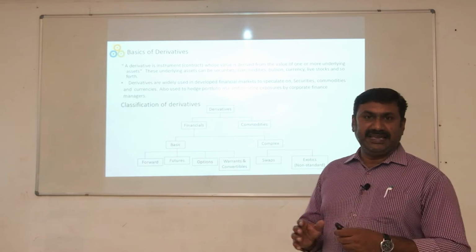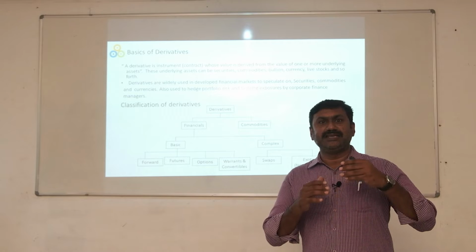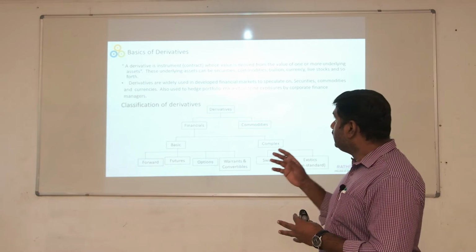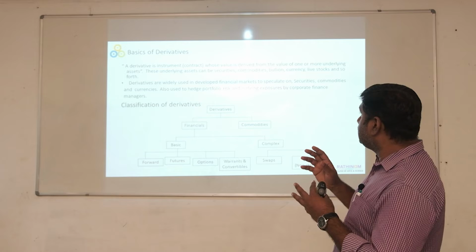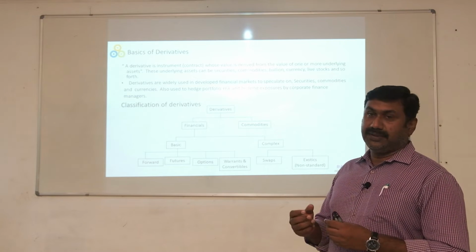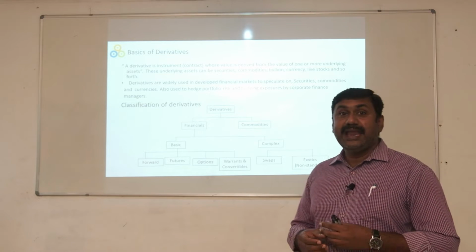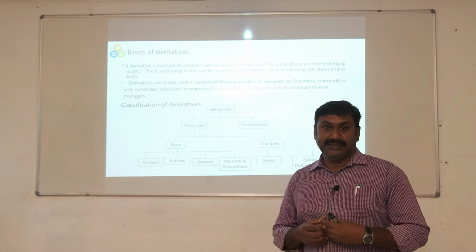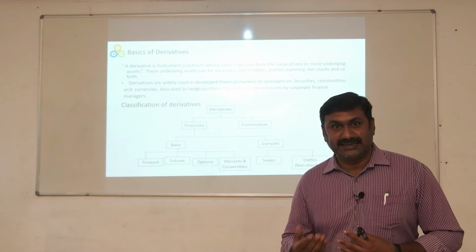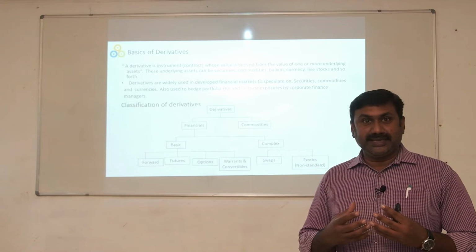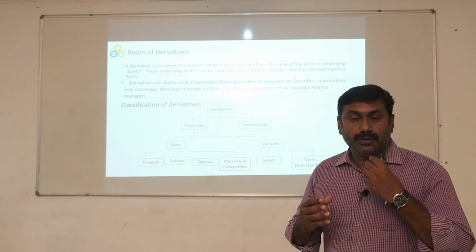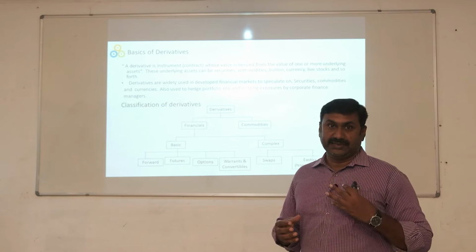The first basics of derivatives: let's start by understanding what this particular product is all about. A derivative is an instrument, that is a contract, whose value is derived from the value of an underlying asset. The underlying asset can be one or more assets. For example, we have a gold derivative contract.